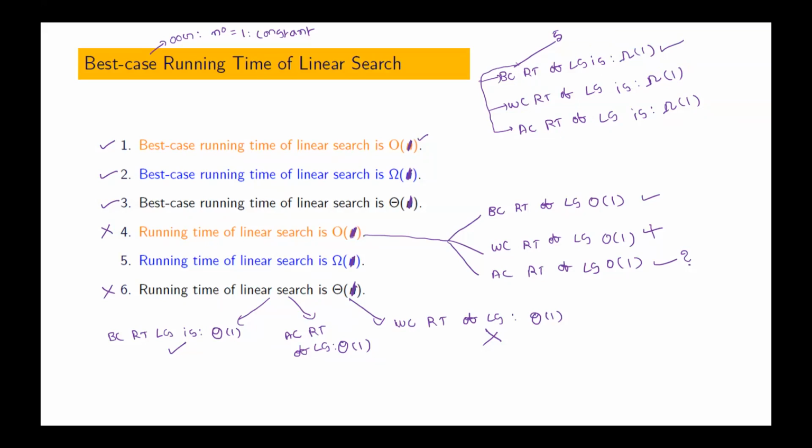Worst case running time of linear search is big omega of 1. What is order of growth in the worst case? N. That is, N. Is it big omega of 1? Is this true or not? It's true, sir. True, no?